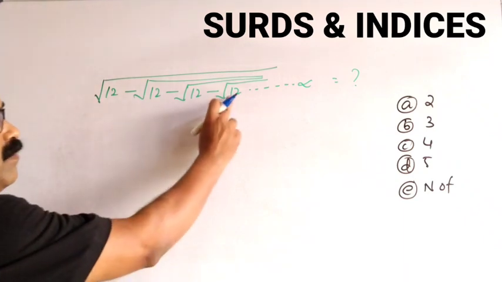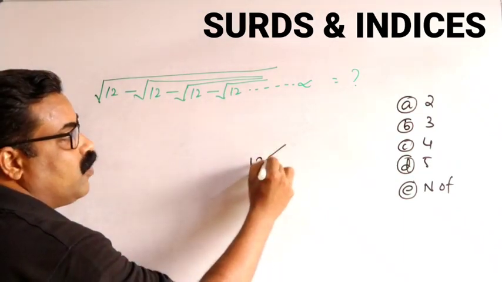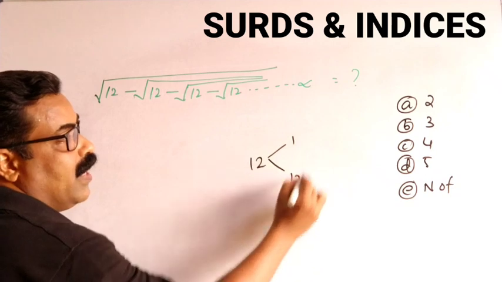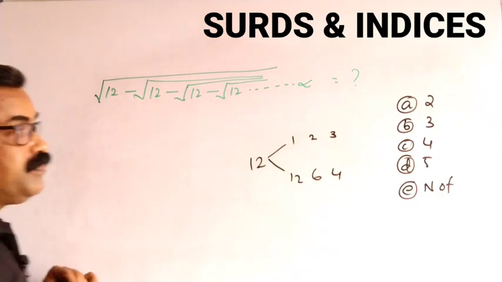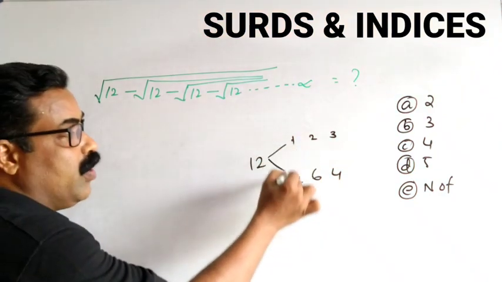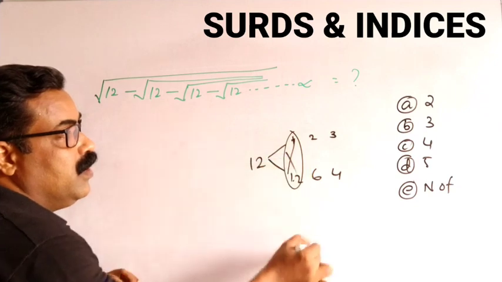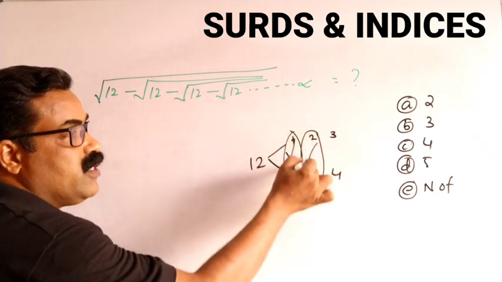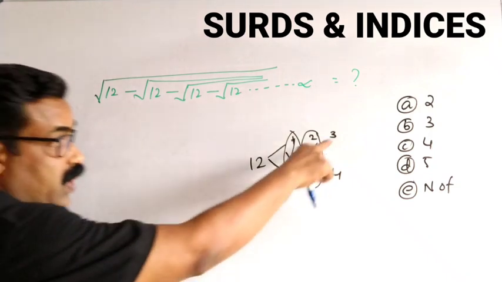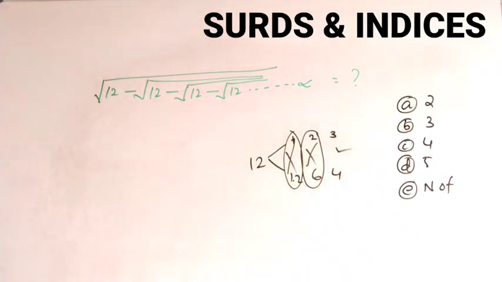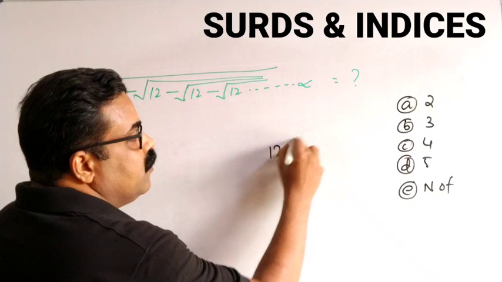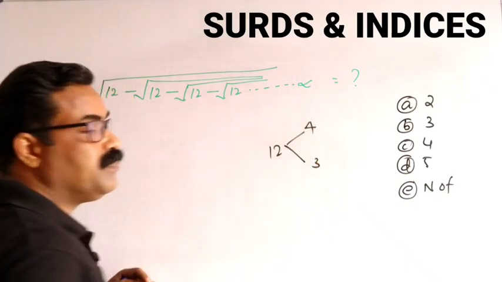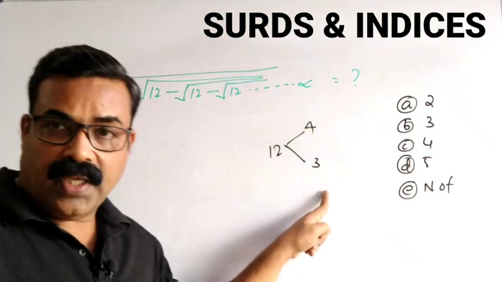What's the rule? The number is 12. So what are the factors of 12? I can write 1 and 12. I can write 2 6s are 12. I can write 3 4s are 12. So 1 and 12, the difference is not 1. 2 and 6, the difference is not 1. 3 and 4, the difference is 1. So I can take the factors as 4 and 3. The factors of 12 are 4 and 3.